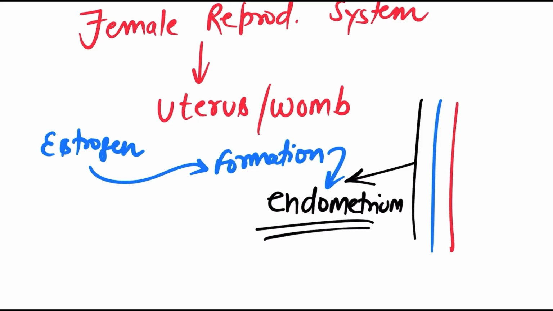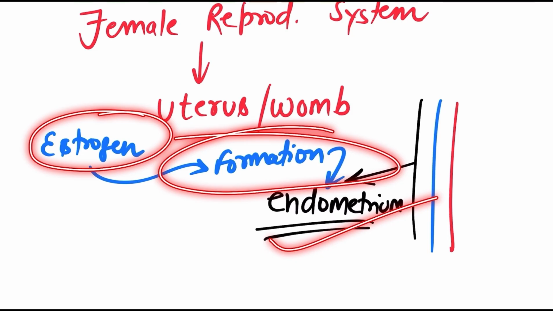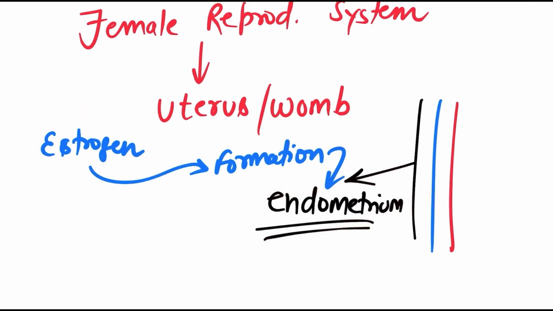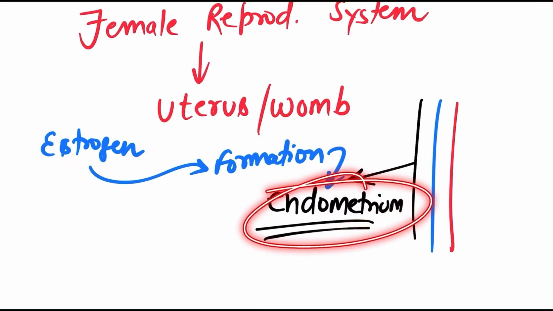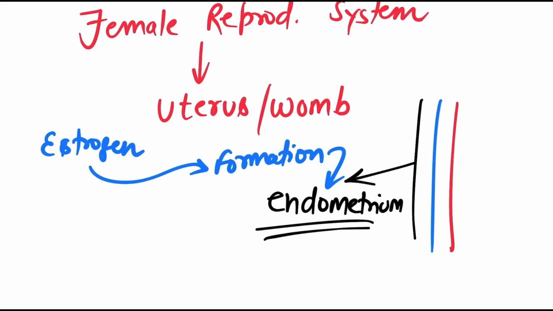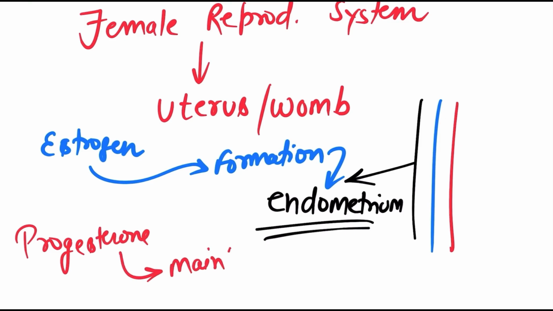So just remember this: the estrogen hormone is responsible for the formation of which layer? The innermost layer of the uterus, that is endometrium. And another hormone that you have studied today, which the corpus luteum secretes, is known as progesterone. And this hormone, very important function, this hormone maintains this endometrium. What is the meaning of maintain? What is the meaning of formation?